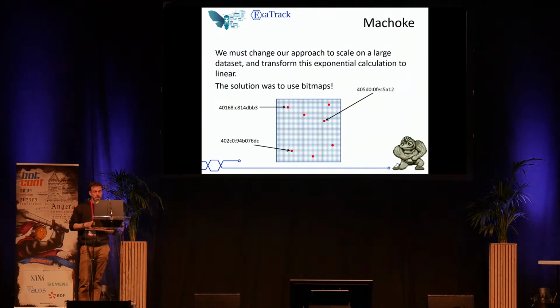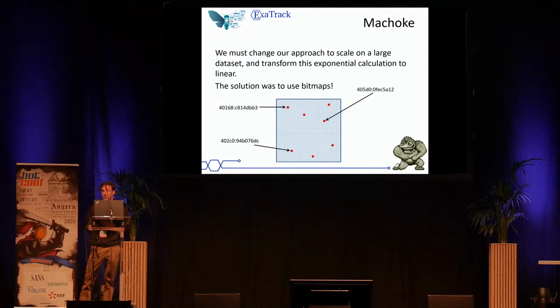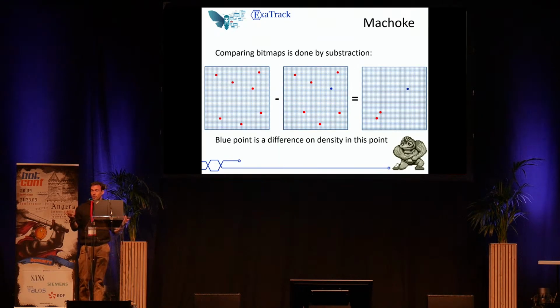The solution we found is to use a bitmap. Bitmaps have a restricted area, so with them, we can have a linear time to define those bitmaps. So with Machoke hashes, we will increase the point in our bitmap. You can see here, for each hash, we increase the point. When we want to compare two bitmaps, we just do a subtraction between them.